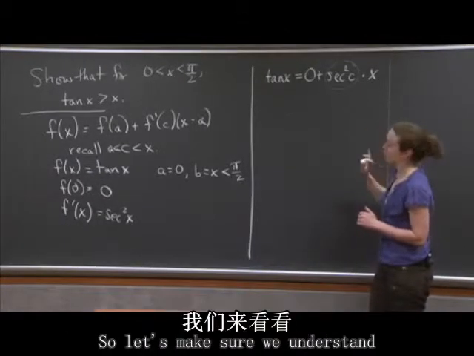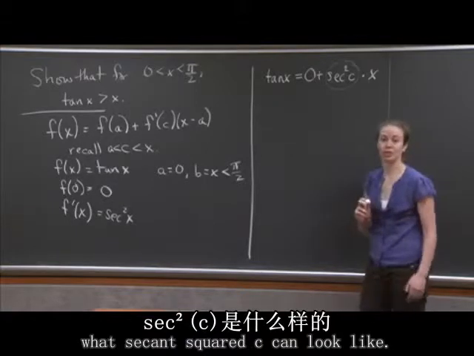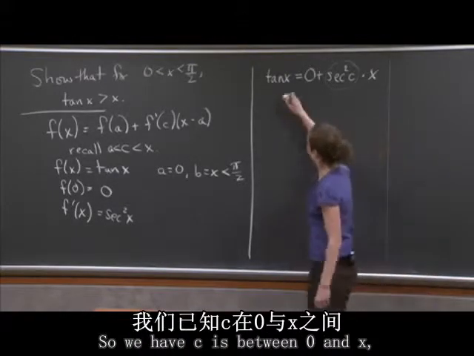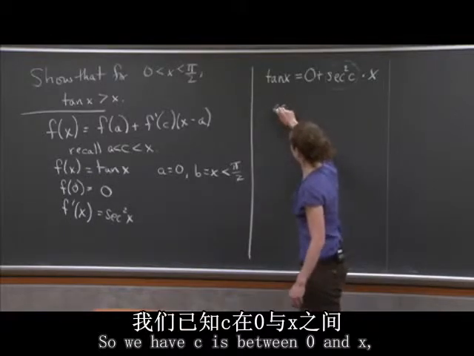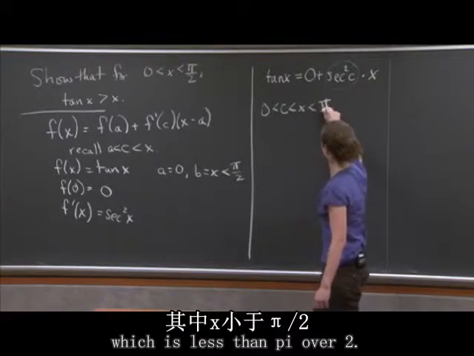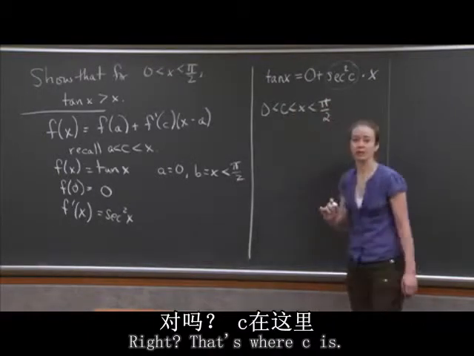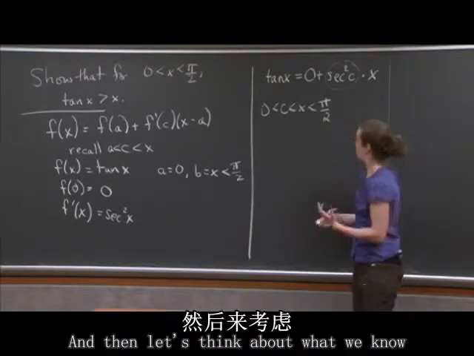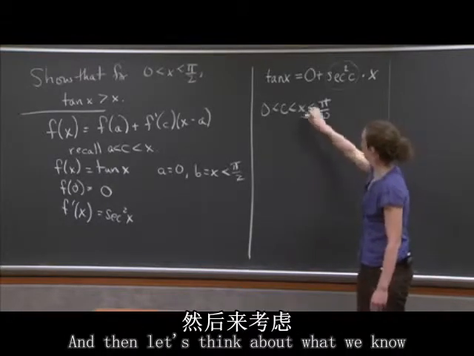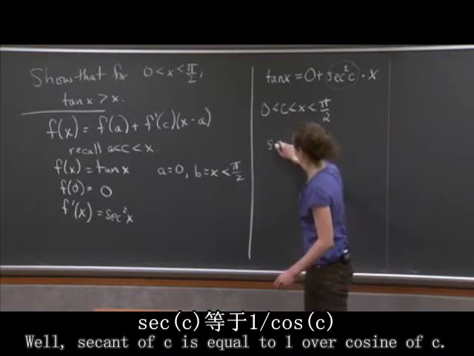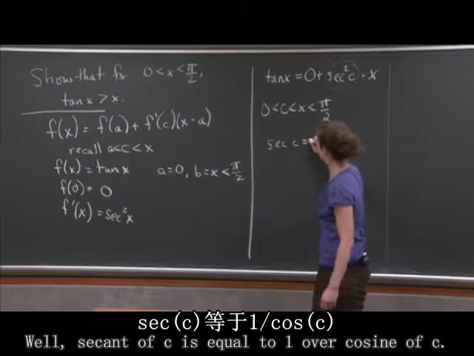So let's make sure we understand what secant squared c can look like, or what the values can be. So we have c is between 0 and x, which is less than pi over 2. That's where c is. So we always need to remember what values c could possibly have. And then let's think about what we know about secant of c. Well, secant of c is equal to 1 over cosine of c.